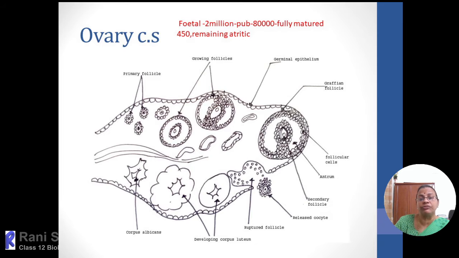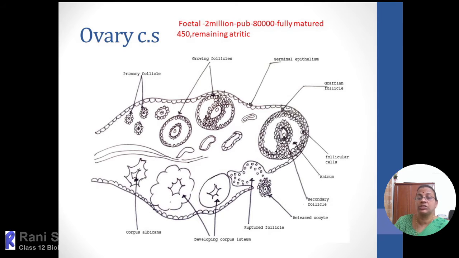Then towards the 25th day, if there is no fertilization, that ova is not getting any chance to meet with the sperm, then normally the corpus luteum will start regressing within the ovary. The regressed corpus luteum is called as corpus albicans. Then towards the 28th day, it will be completely regressed, and again the next cycle of development will take place within the ovary.